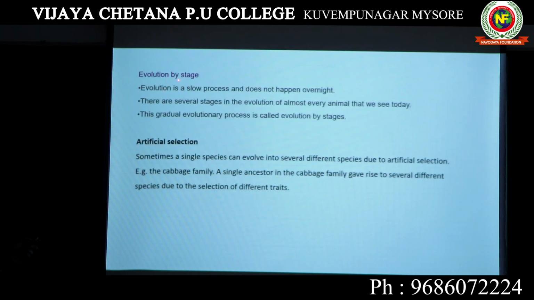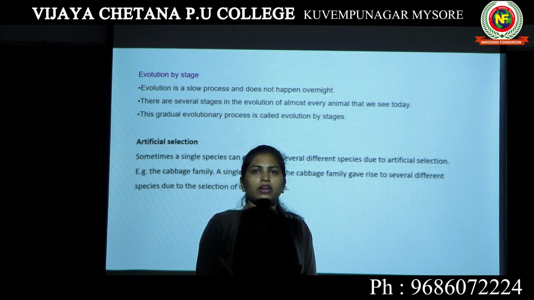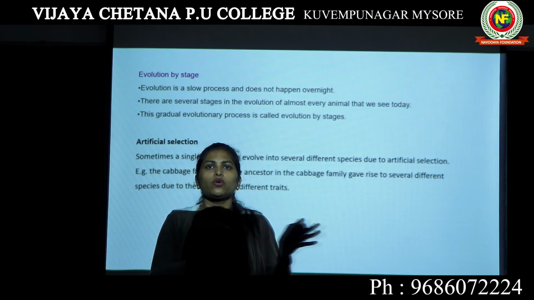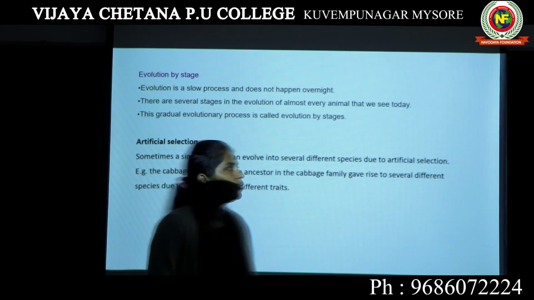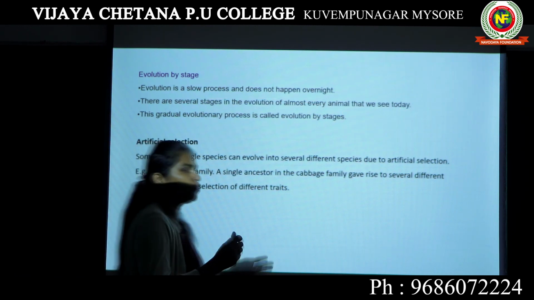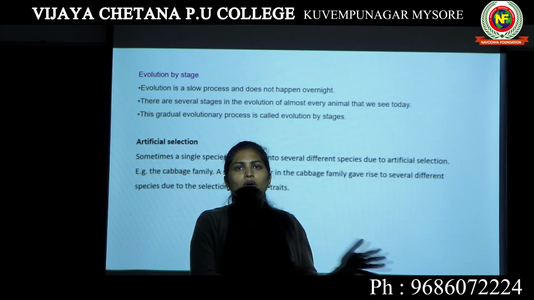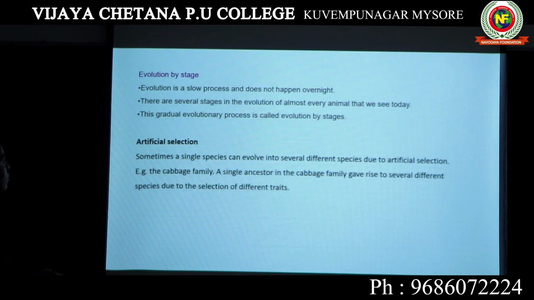Here, evolution by stages: evolution is a slow process. Evolution from monkey to man, we did not evolve in 1 to 10 years. It took thousands of years for a monkey to evolve into a man. So evolution is a slow process and does not happen overnight. There are several stages in the evolution of almost every animal that we see today. Every animal that you are seeing today has evolved from some organism. This gradual evolutionary process is called evolution by stages. When we look into human evolution, we will get to know.